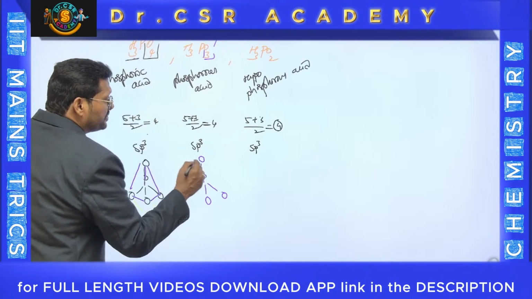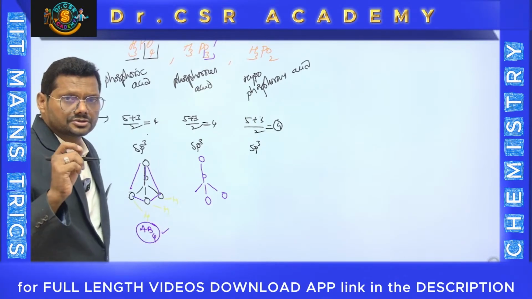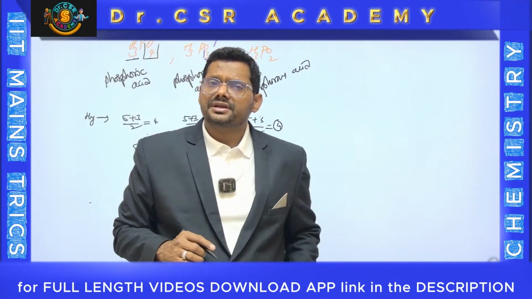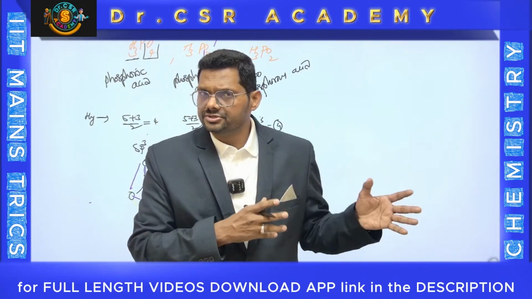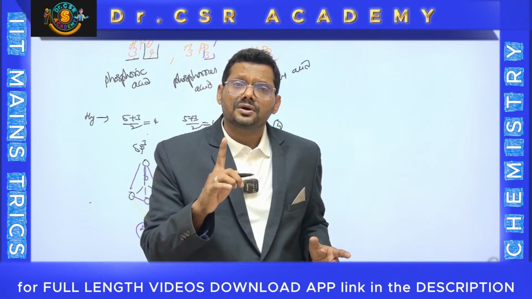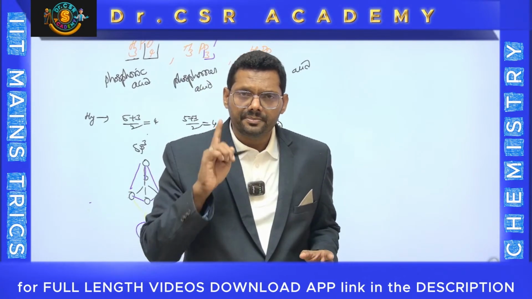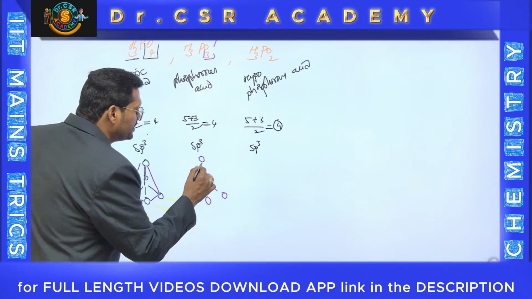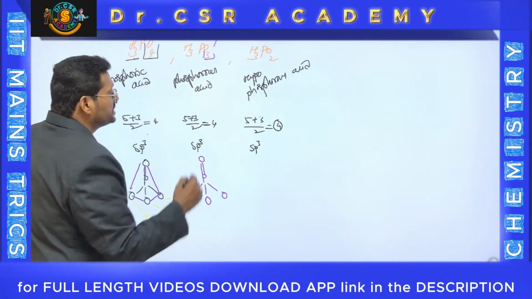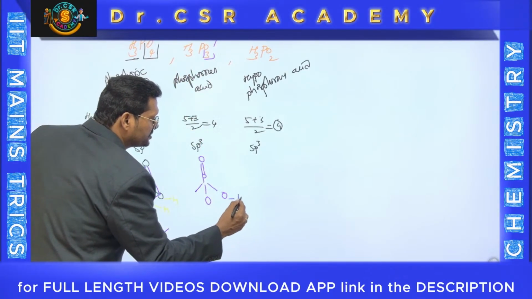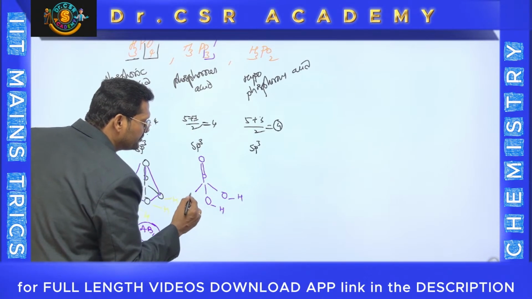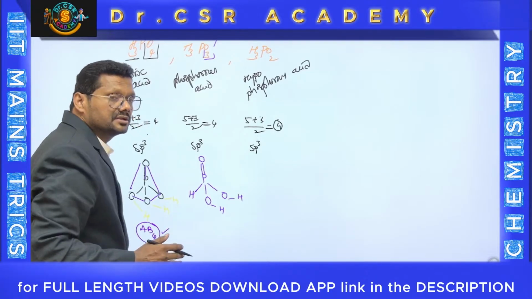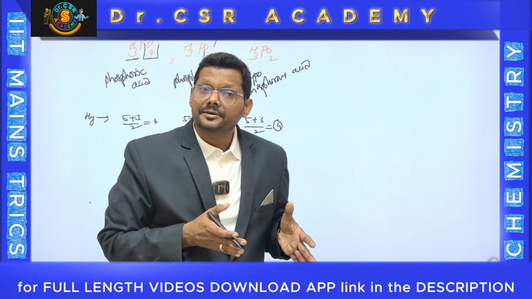Remember one shortcut. In the oxyacids containing 1 or more oxygens, at least 1 oxygen should be a double bond O. Keep this point in mind, then you won't make a mistake. That means here you have to keep a double bond O. Then how many hydrogens? 3. One hydrogen is here, the second hydrogen is here, and you have to keep another hydrogen directly here. There is no lone pair on the central atom.